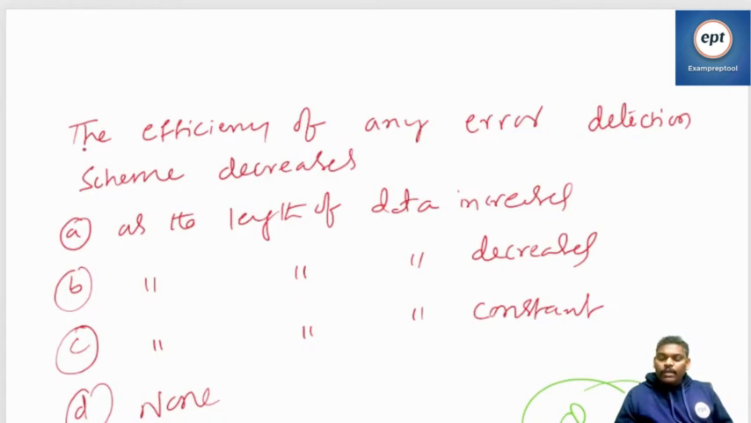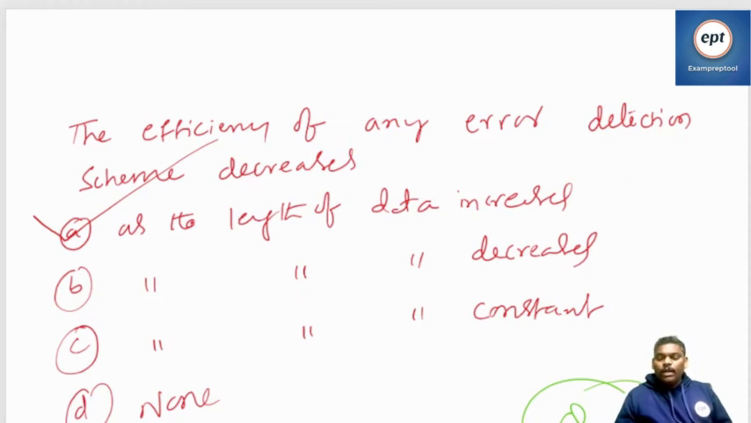The efficiency of any error detection scheme decreases as the length of the data increases. Answer A. Remember this: the efficiency of any error detection scheme decreases as the length of the data increases. Length increases, efficiency will decrease.